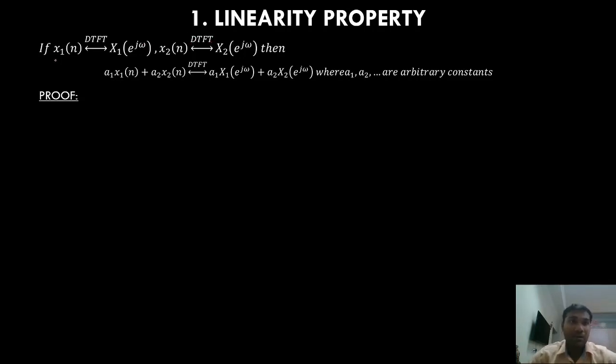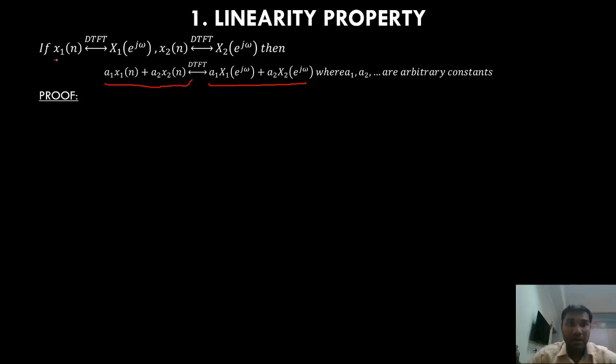Okay. So the first property is linearity property. What does it state? If x1 of n has the DTFT x1 of e power j omega and x2 of n has the DTFT x2 of e power j omega, then the weighted sum of x1 and x2 will have the DTFT in this form. It will be the weighted sum of the individual DTFTs. So this one we'll have to prove.